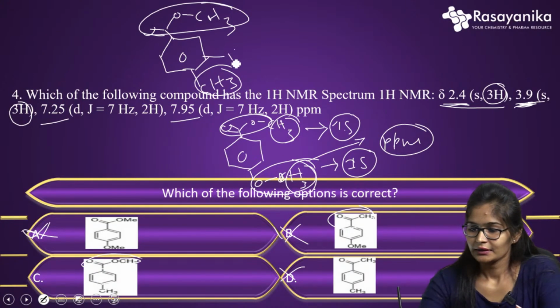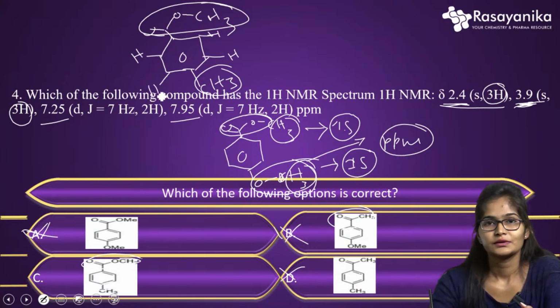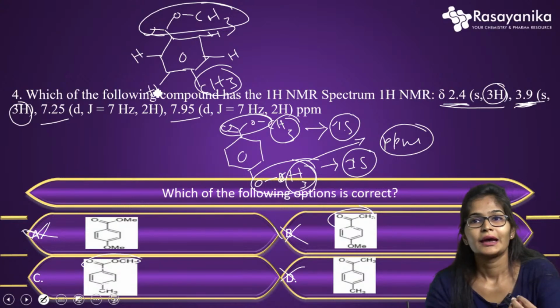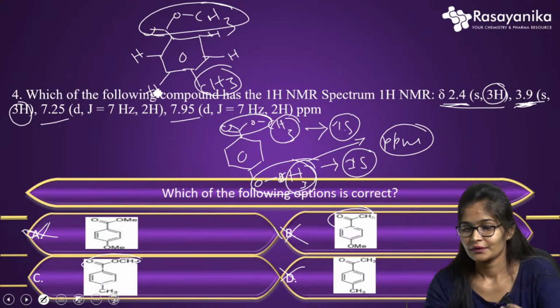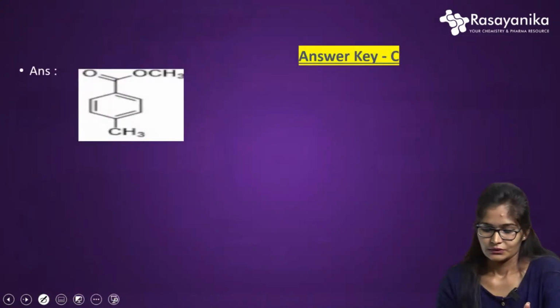Here I can have protons also at these positions, right? There will be the presence of aromatic protons, because they have given the 7.25 and 7.95 ppm values for two protons each, where they are giving doublets.